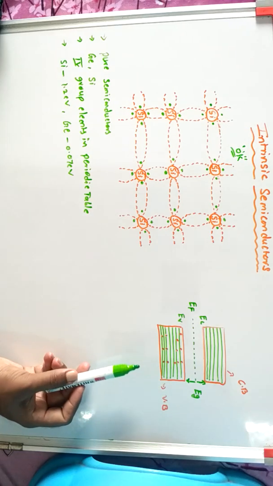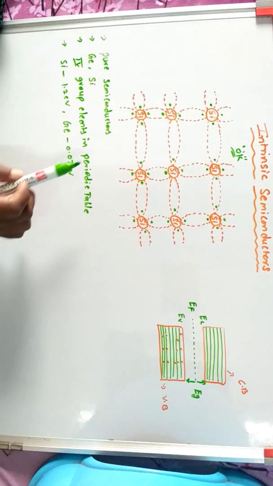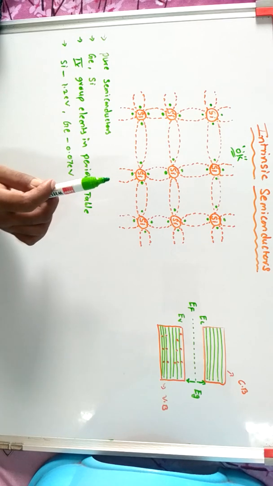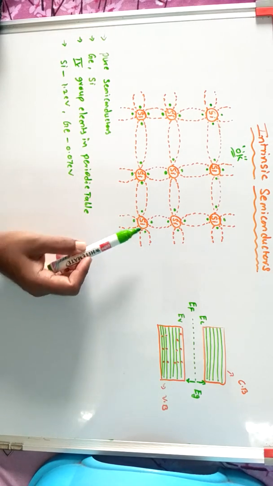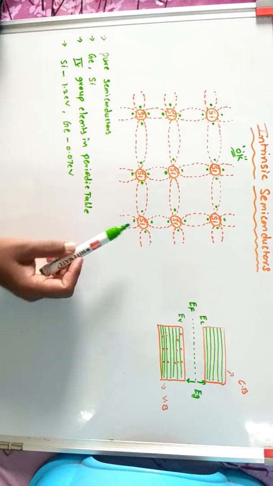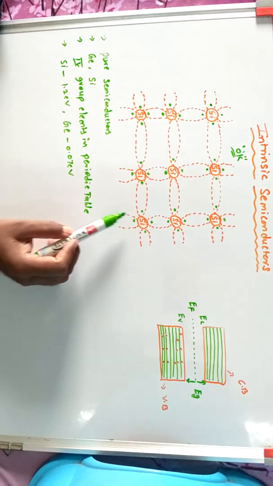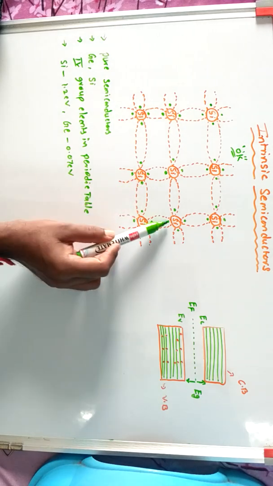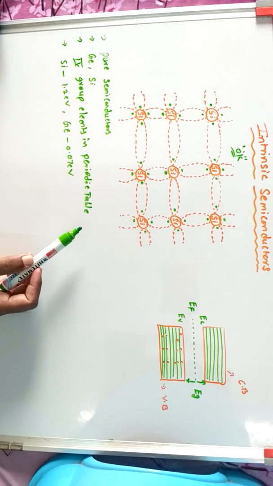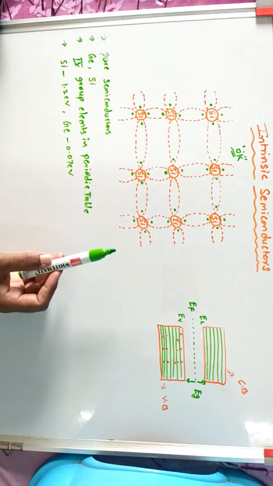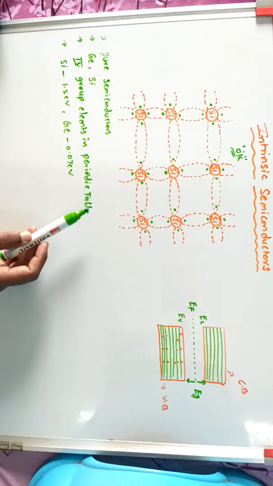To attain stability, each atom makes 4 covalent bonds with its 4 neighboring atoms at 0 Kelvin.